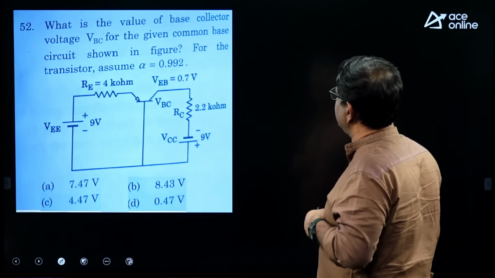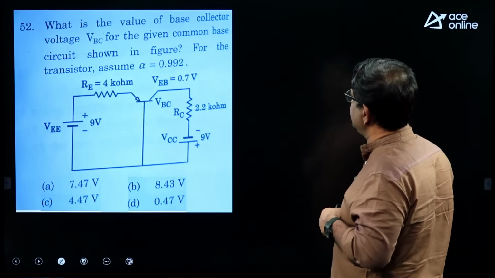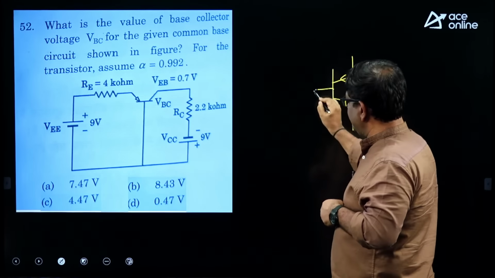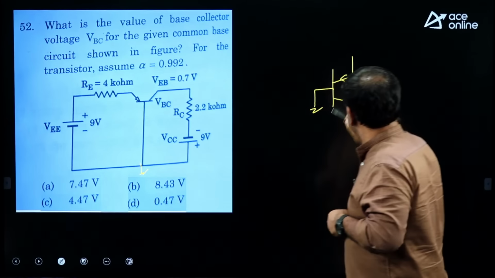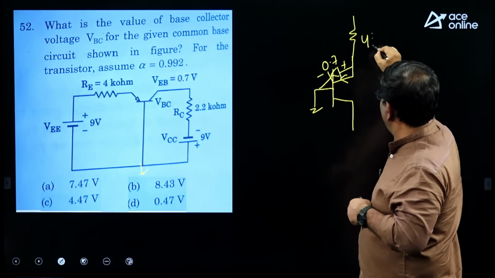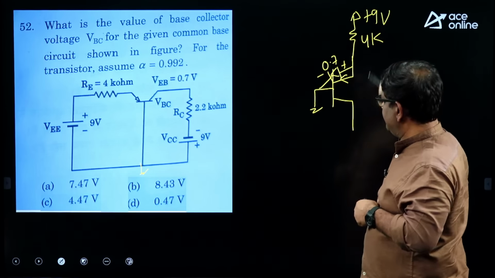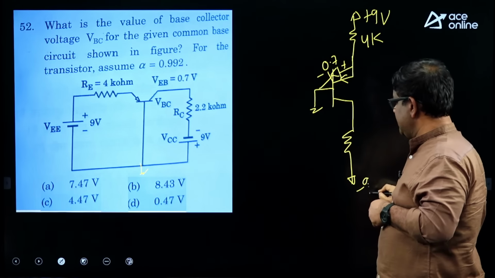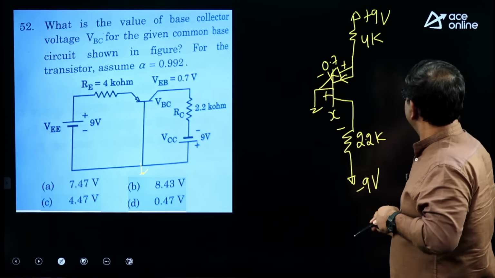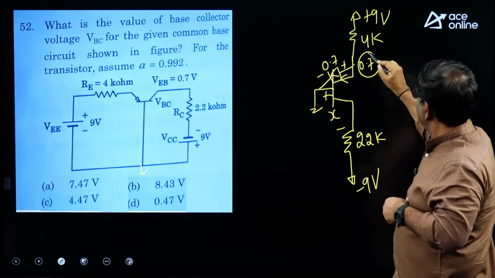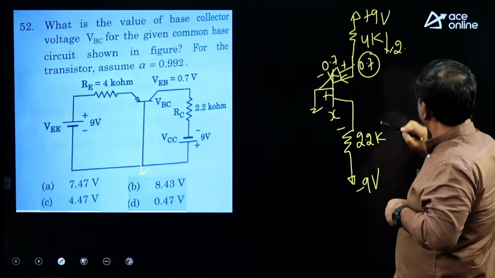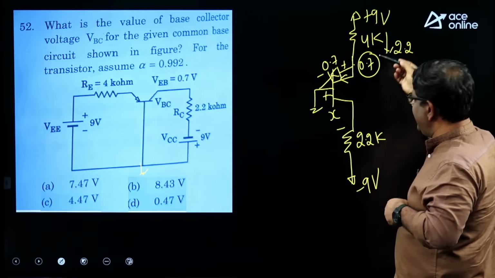What is the value of base to collector voltage for a given common base circuit if alpha is given? So, here you can see this is a PNP circuit. Here you have 0.7 volts, here there is a 4 kilo ohm and 9 volts is given, and this is minus 9, 2.2k. Now, the examiner wants this voltage X. So, if this is 0.7, 9 minus 0.7 is 8.3 by 4, around 2.2 milliampere, or 2 milliampere you can take.